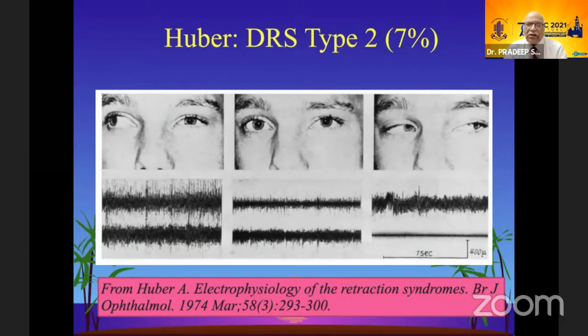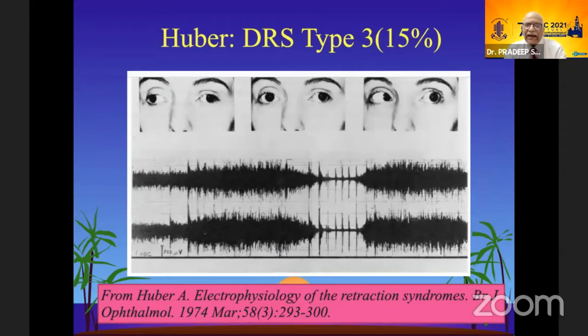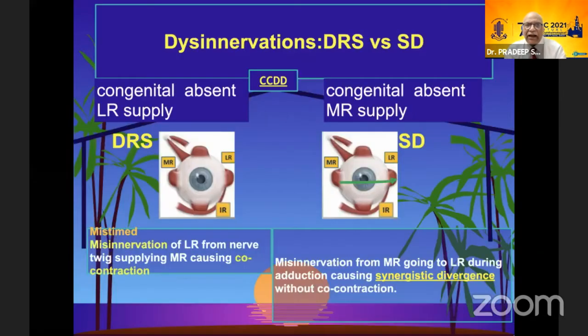Type 2 Duane's retraction syndrome is 7% of the population, and this has some normal LR activity. But in adduction, there is again a co-contraction, which is paradoxic innervation of the lateral rectus. Type 3, which is about 15%, is seen when the LR and MR are both firing all the time during adduction, abduction, and in primary position.